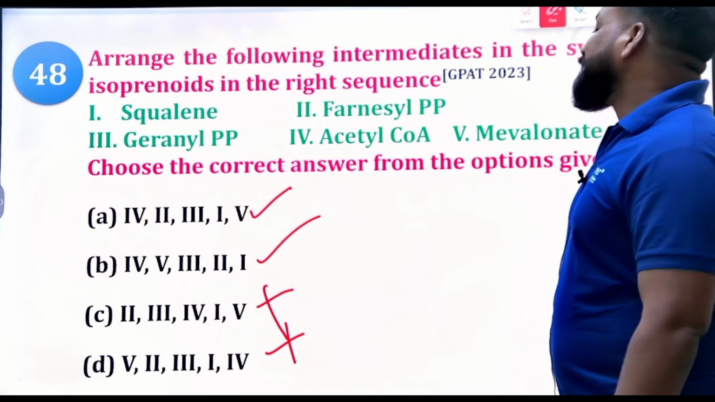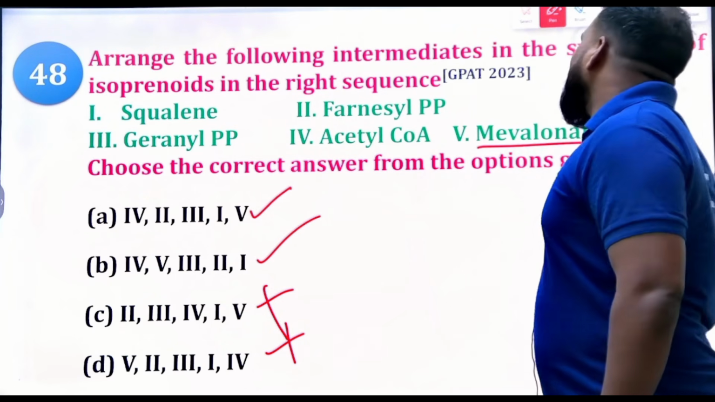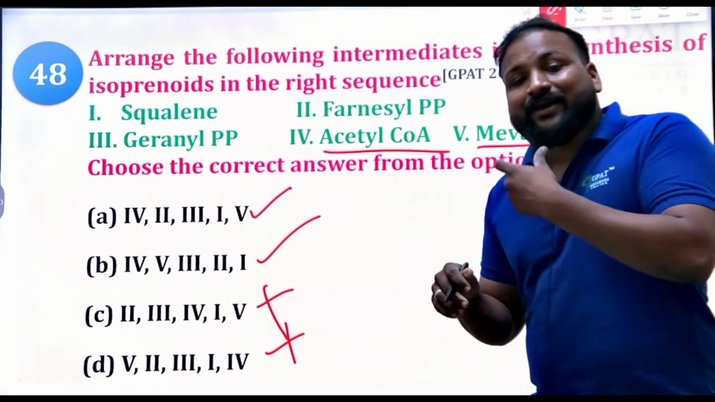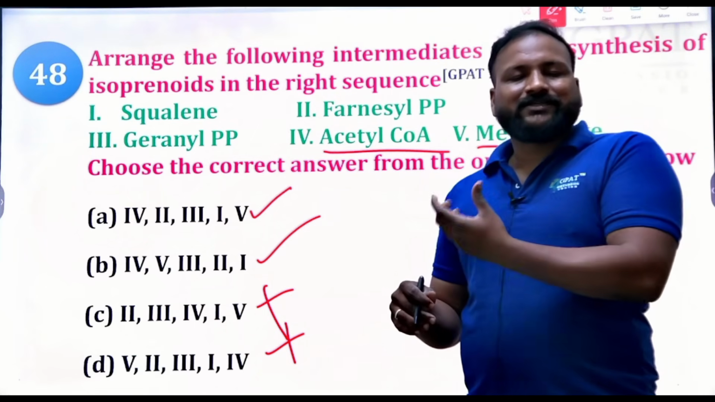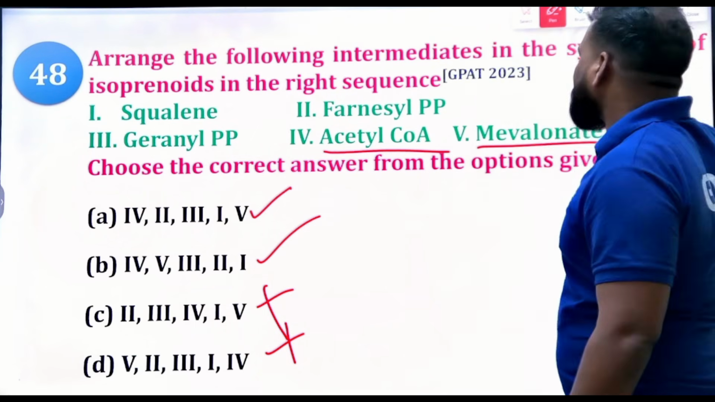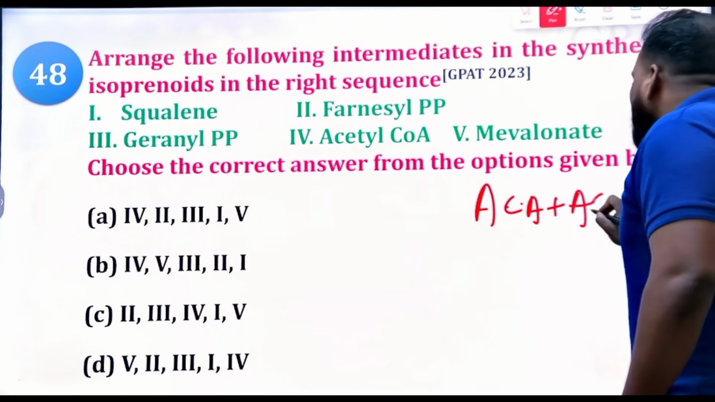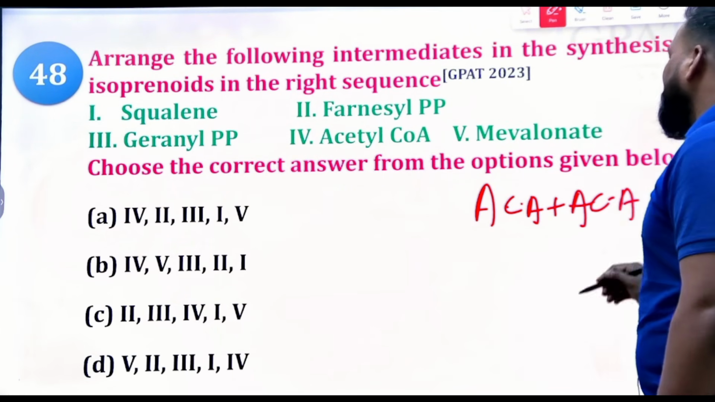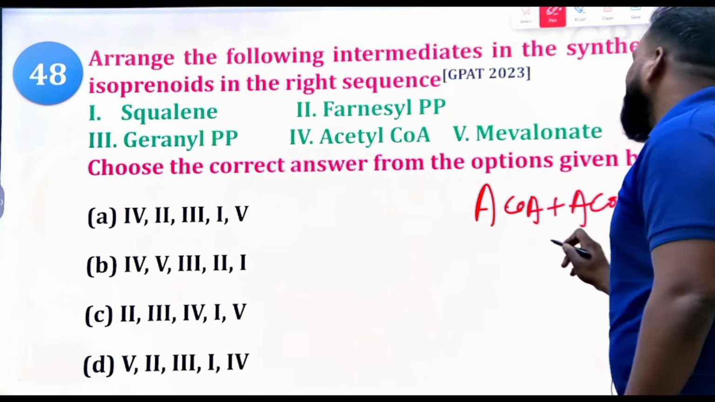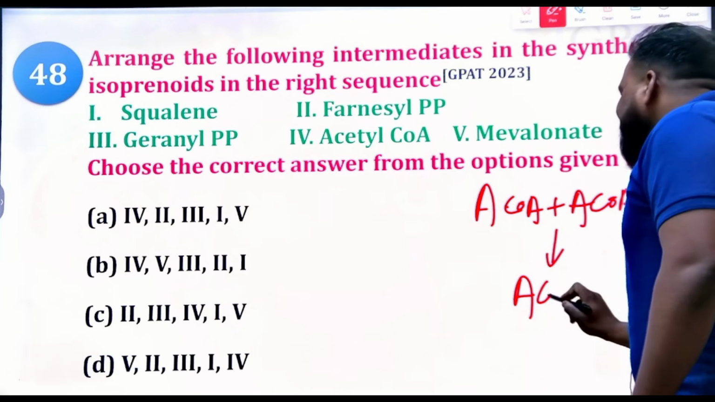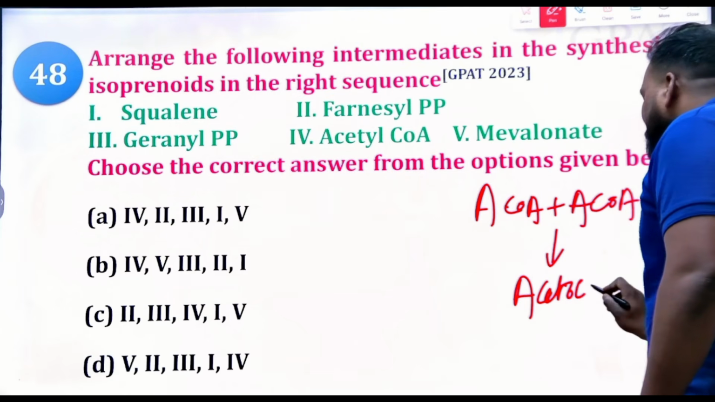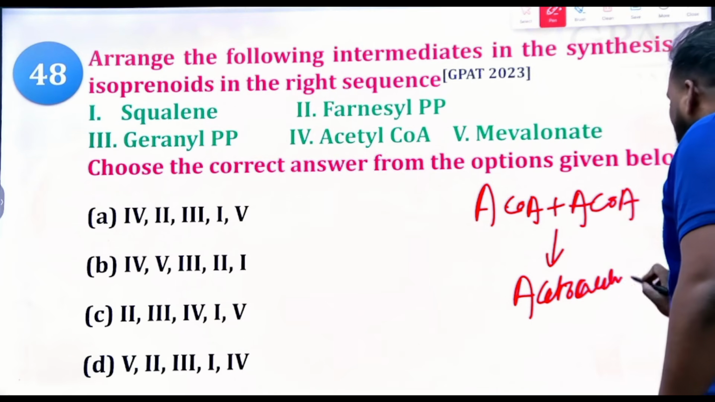Okay, the example is here itself. Next step, malonate is going to synthesize. In the malonic acid acetate malonate pathway, what is going to happen? Acetyl coenzyme A plus another acetyl coenzyme A, 2 molecules of acetyl coenzyme A, clear? They give rise to acetoacetyl CoA, right?